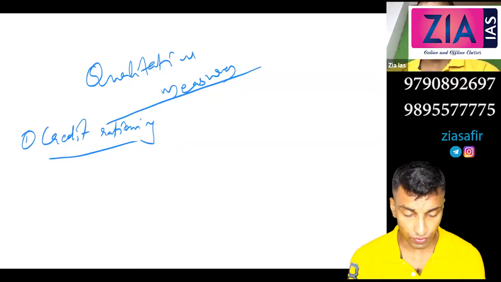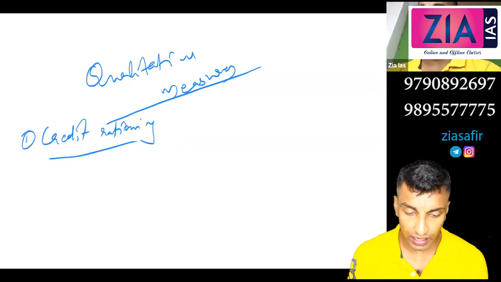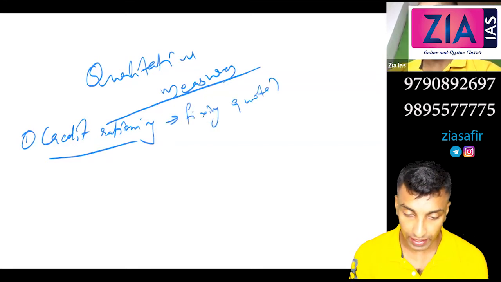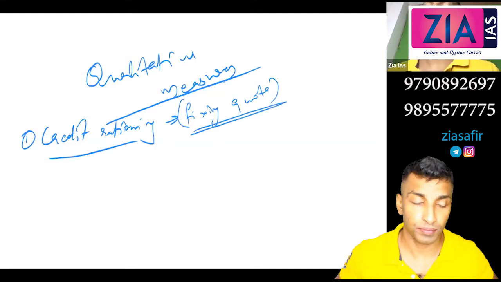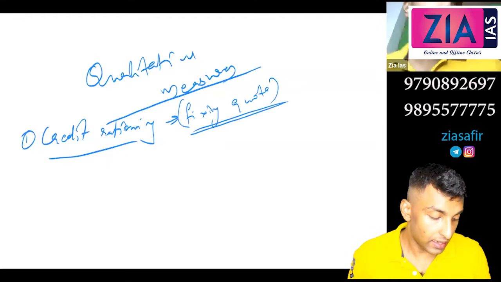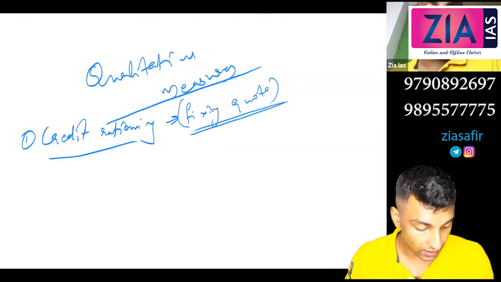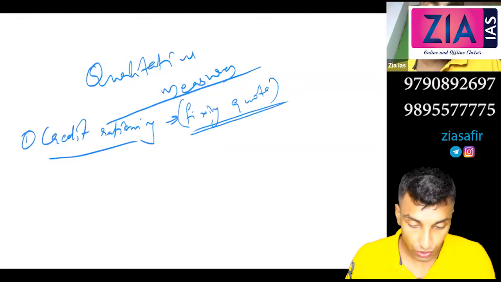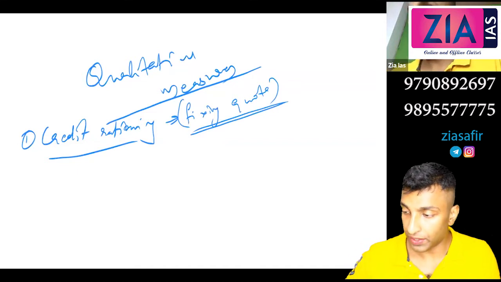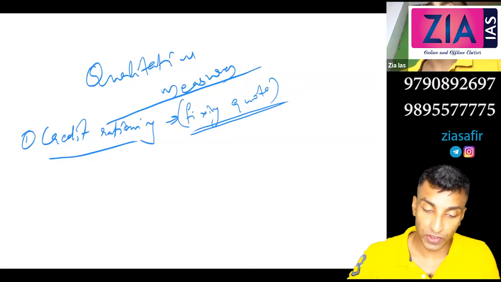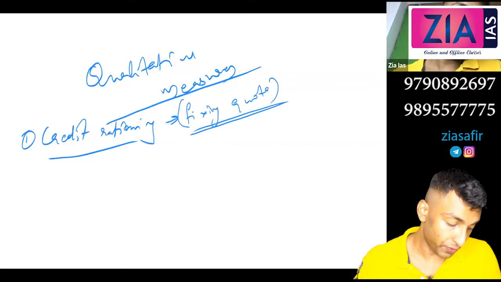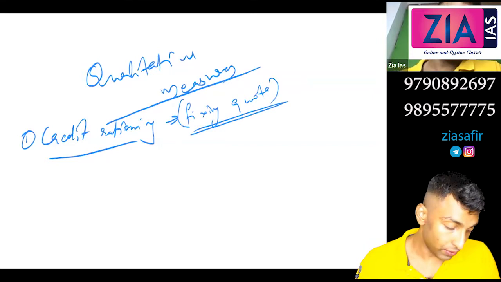You write one line over there. Credit rationing means it is basically fixing a quota, like priority sector lendings, etc. So just write one line there. Under this, the central bank fixes quota of credit for various sectors of economy.